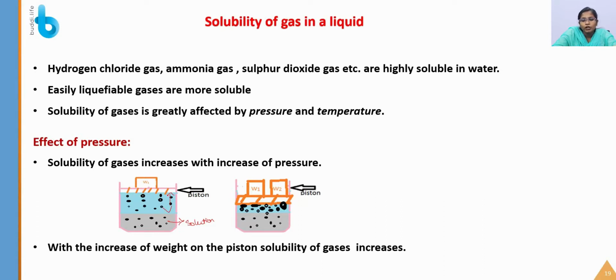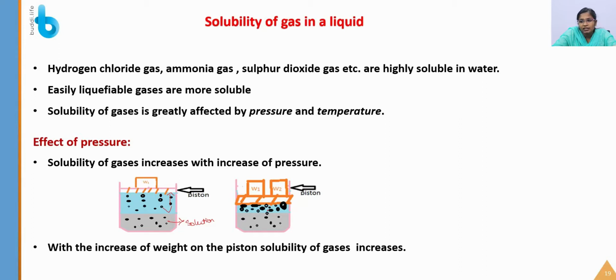Now there is a weight over the piston, and you are going to increase the weight on the piston. So the pressure will be very high. With the increase in the weight on the piston, the solubility of the gas increases.